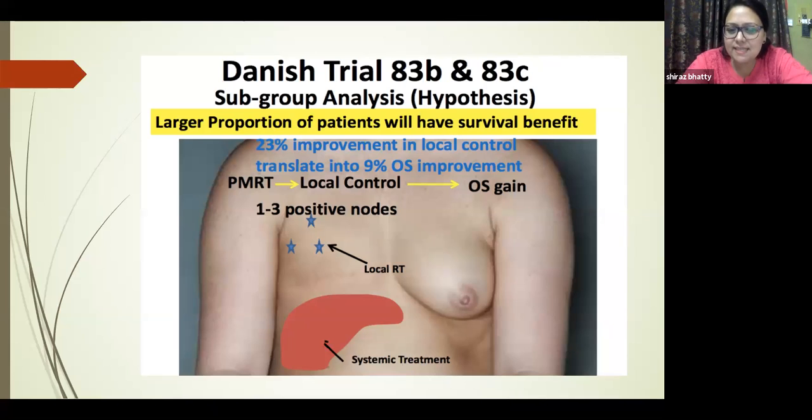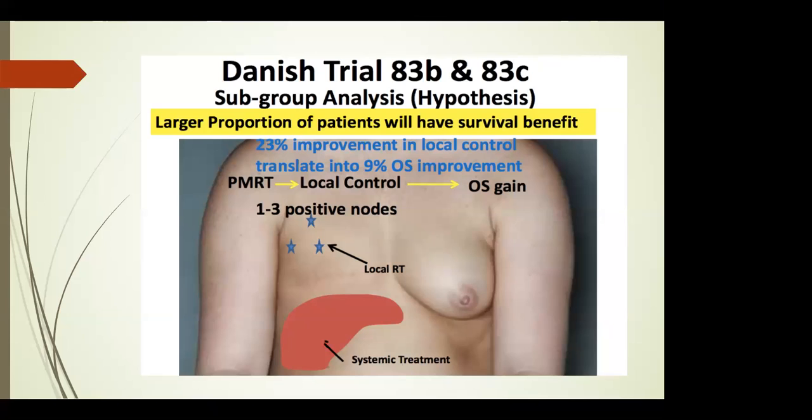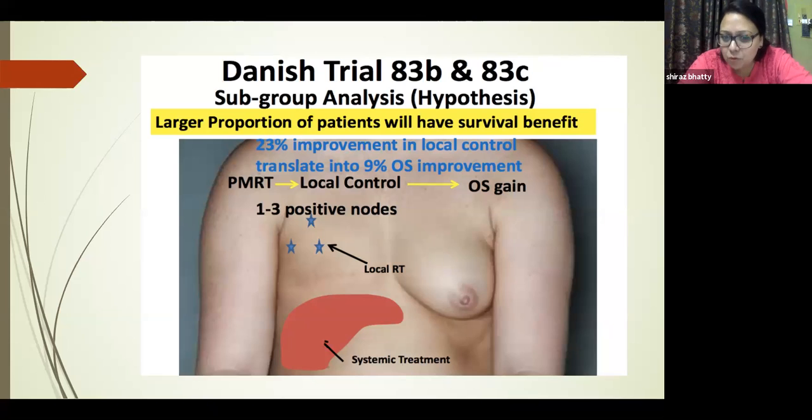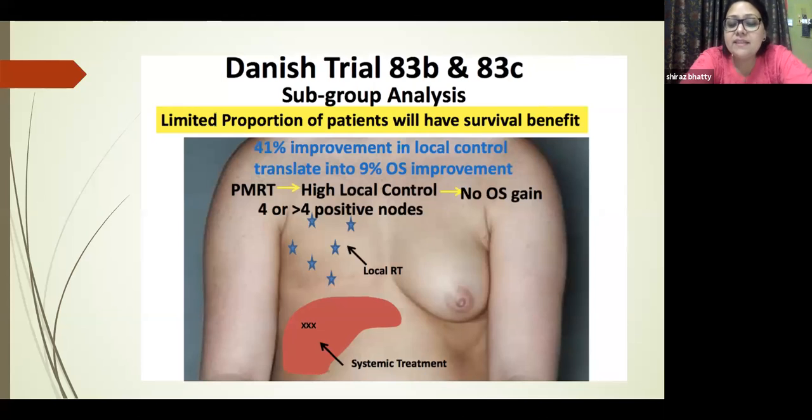So now you can see in this diagram that if you give local radiotherapy, so 1 to 3 lymph nodes are positive in this case, okay, and there is overall survival gain of 9% only. So just remember this picture, that there are 1 to 3 lymph nodes, and what happens if you give local RT and what happens if you don't give. So now, this is the area where high local control is needed and there is no overall survival benefit, 4 or more than 4 positive lymph nodes.